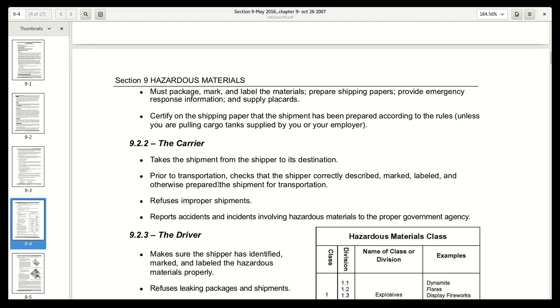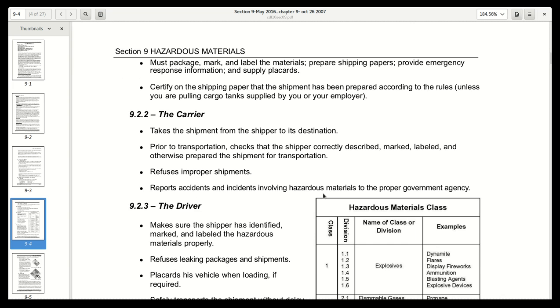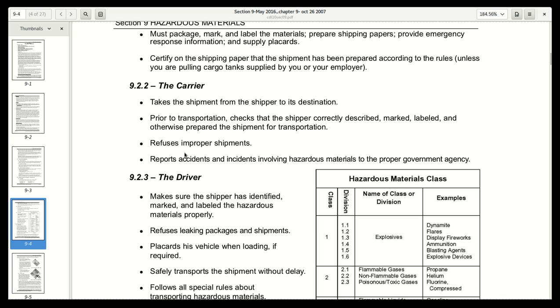Prior to transportation, the carrier checks that the shipper correctly described, marked, labeled, and otherwise prepared the shipment for transportation. The carrier refuses improper shipments. The carrier reports accidents and incidents involving hazardous materials to the proper government agency. So the carrier,